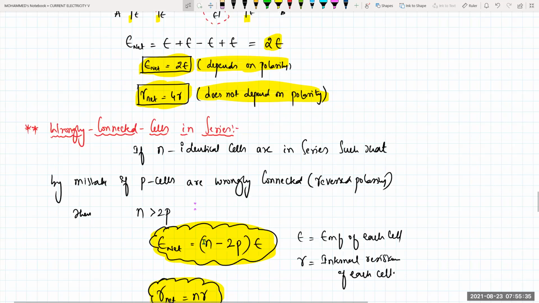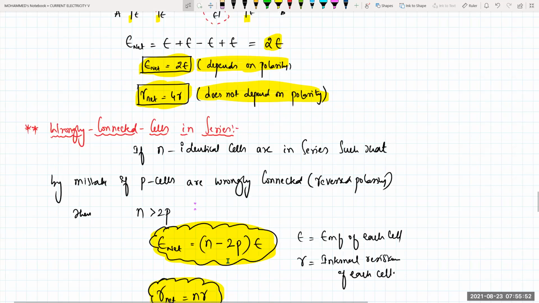అందుకోసం అక్కడ p ఉంటే ఏం చేసుకుంటాం మనం? n number of cells లో if p cells are wrongly connected means n minus 2 into p into your E. Previously, any cells wrongly connected ఉంటే, 1. n value ఎంత ఉంది? 4. 4 minus 2 into E. సో ఎంత వస్తుంది? 2E వస్తుందా లేదా?